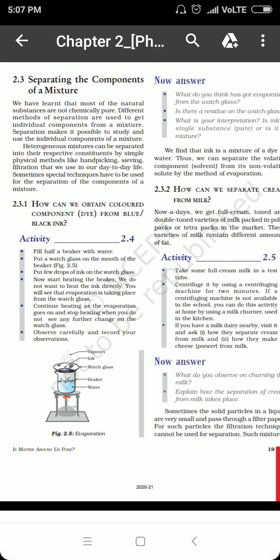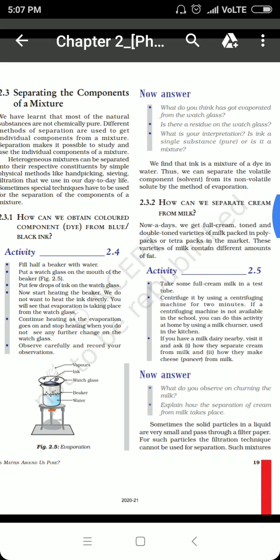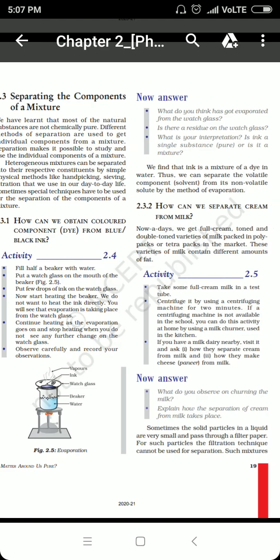After some time the water component of the ink will evaporate, and in the china dish you will find the colored component separated out, because the water is highly vaporizable. It will boil and evaporate at 100 degrees Celsius. In this way you can separate the colored component from the ink.